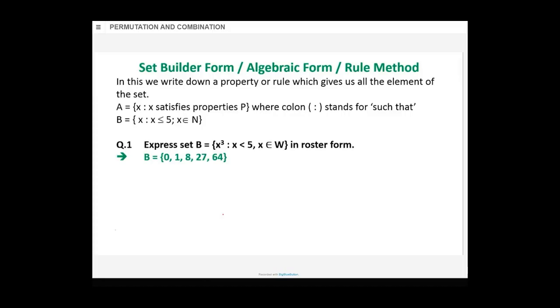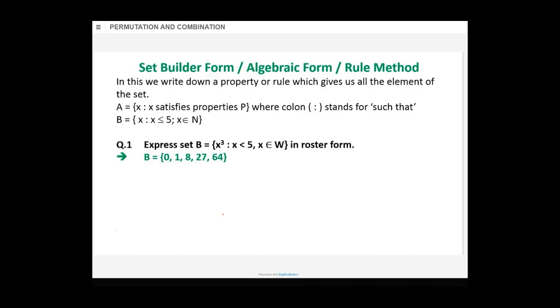Now tell me, if I remove those curly brackets, then is it a set? I removed the curly brackets from the answer. Is it a set then? No, it's not a set. A set has to be enclosed within curly brackets. You can list them or you can describe it, but curly brackets are compulsory in both cases. Okay?